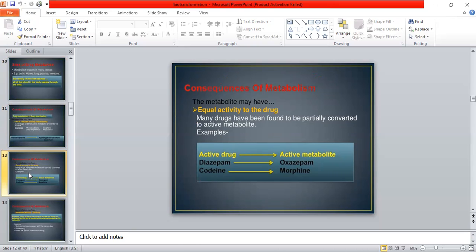A very important example is diazepam, an active drug, which is converted into its metabolite oxazepam, and codeine is converted into morphine. This is the result of metabolism, what actually occurs when enzymes act, and how drugs are converted into their metabolites.